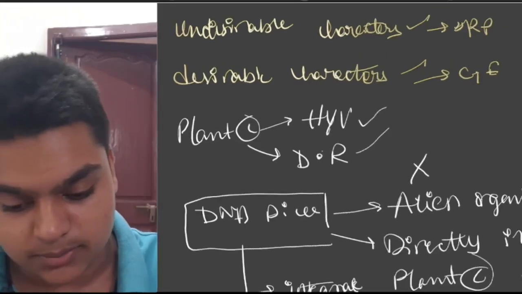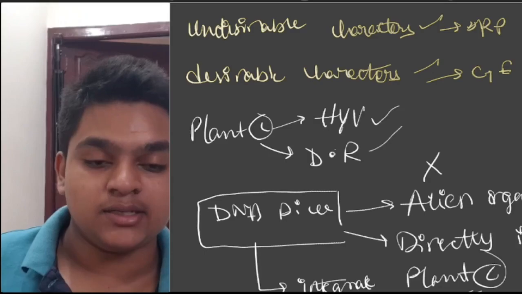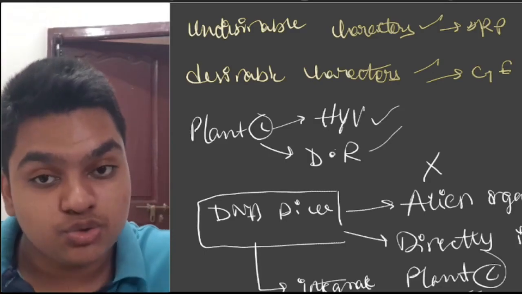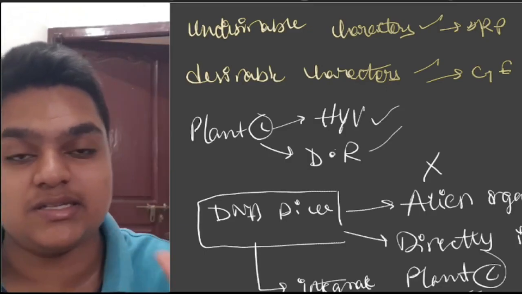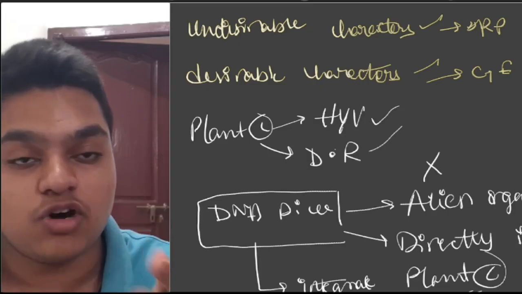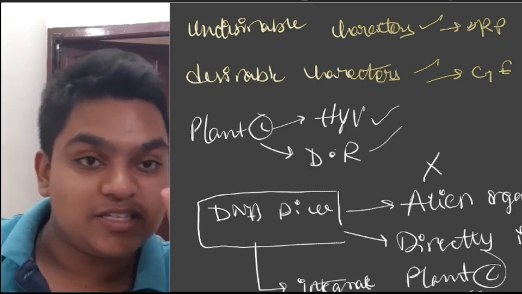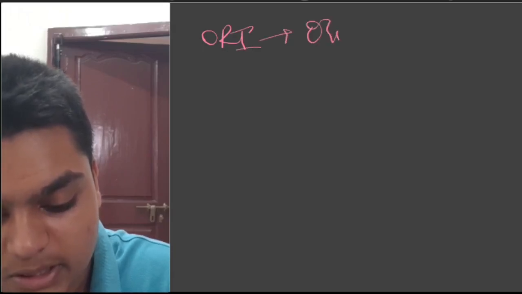Why hasn't the plant C recognized it as a foreign material? You are incorporating this new gene into the genome itself. So the plant C cannot recognize that as a foreign particle. It will not kill it, but rather, if the gene which you are inserting has a site called ORI, which is called the origin of replication.